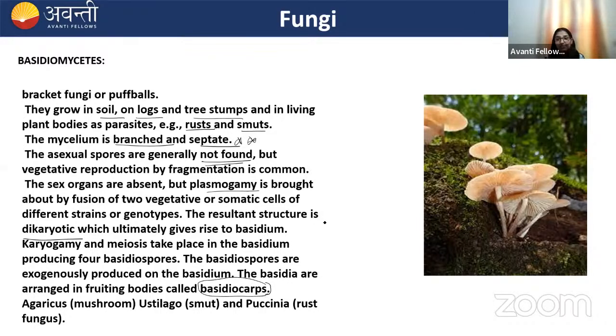So the basidiocarps are present. Inside the basidiocarp, there are basidia present, and these basidia bear the basidiospores. Examples of Basidiomycetes are Agaricus, which is mushroom, Ustilago, which causes smut, Puccinia, which causes rust in wheat. Remember this, okay? It's important. The examples are very important.